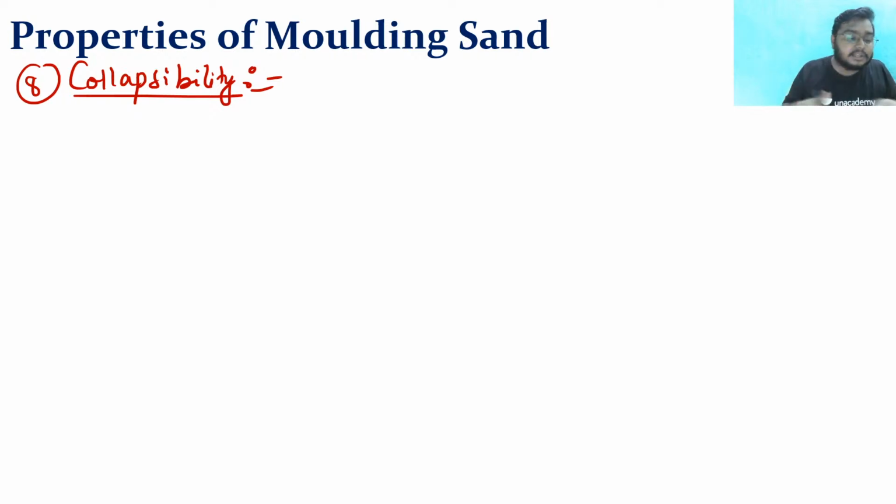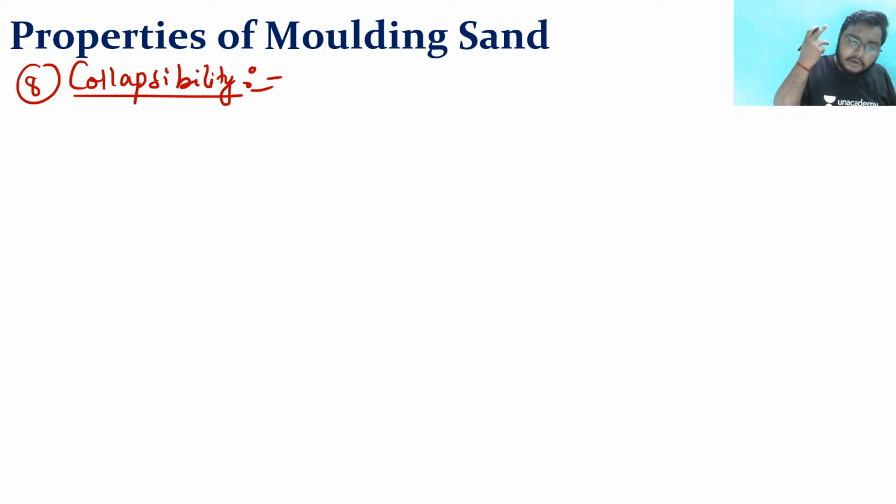So you will break that molding sand, you will try to collapse, right? Now what will happen if you are trying to break this molding sand but it will not break? So what is the use of that molding sand if it will not break?